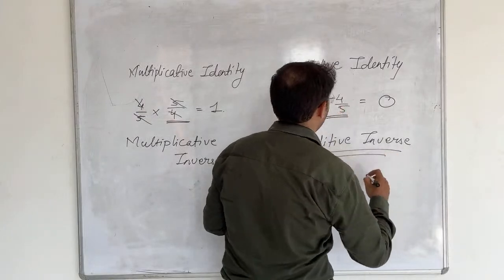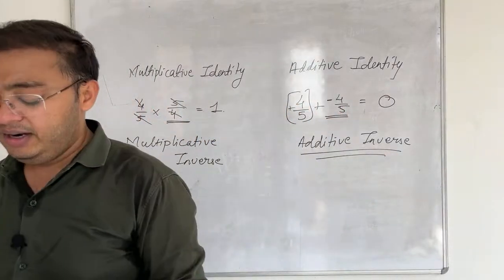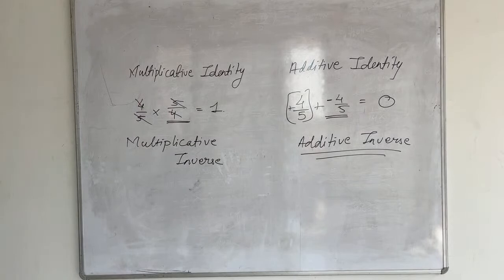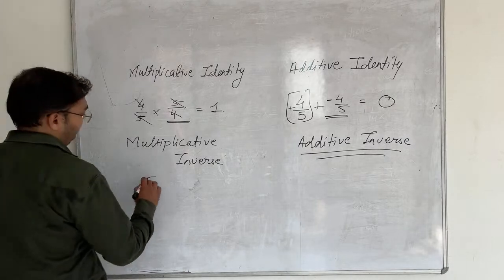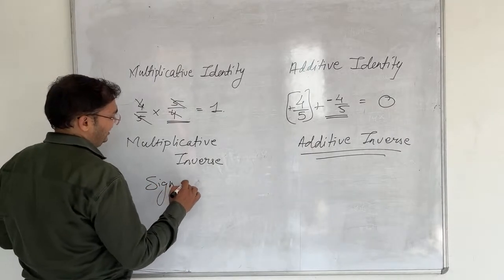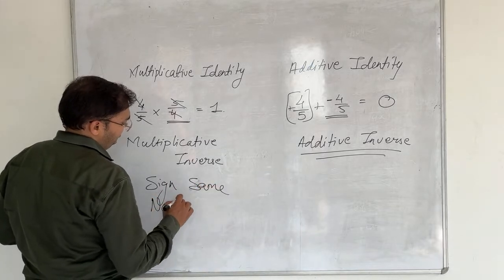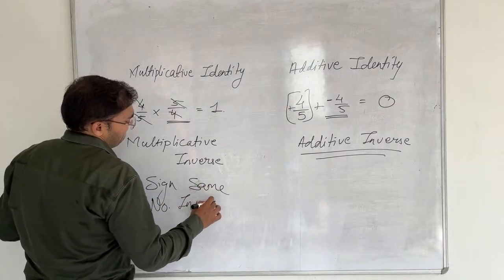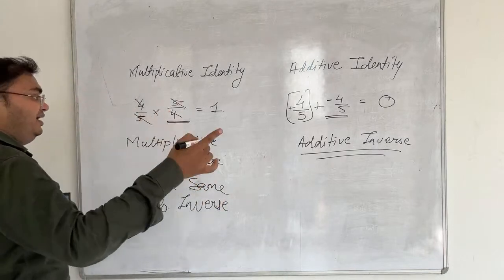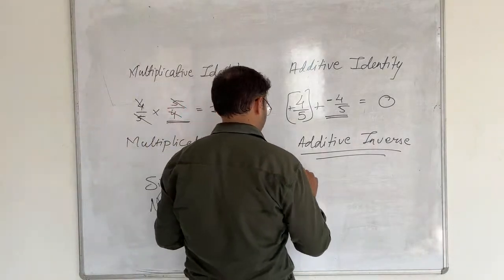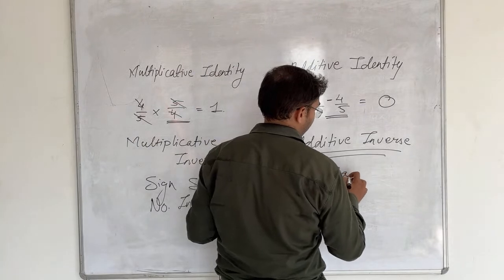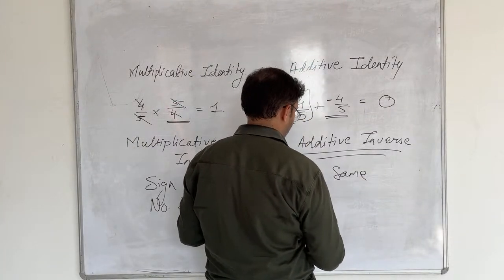That's why this is called the additive identity as well as multiplicative identity. In multiplicative identity we have no concern with the sign. We keep the sign as it is, same. Sign same, but numbers will be inverse. But with the additive identity, numbers will be same and sign will change.